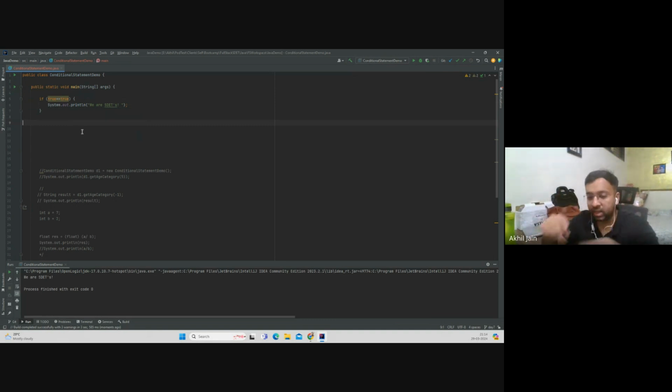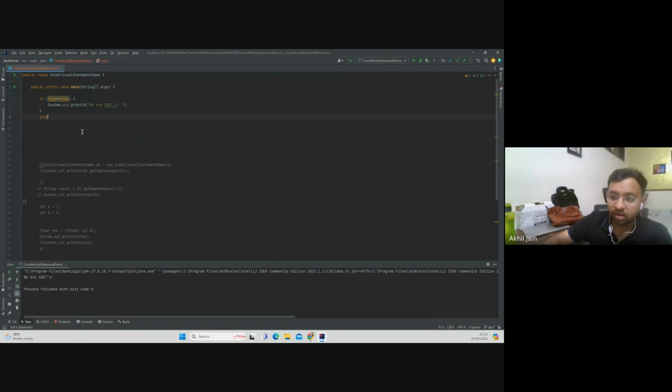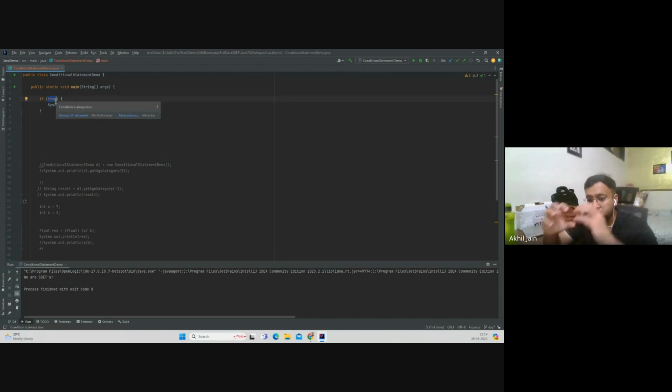The point is, in the end, whatever expression you're writing, if the output of that condition comes out to be true, only then this piece of code will run. Whether you write true yourself here, in that case, what will happen? Your if condition here was expecting true to be given, the output of whatever condition you could provide here should be true only. Only then this piece of code will run.